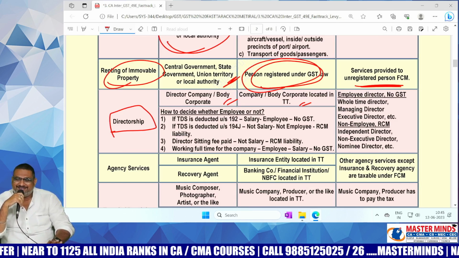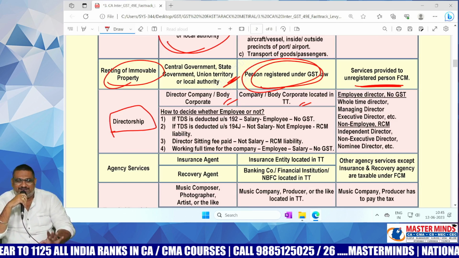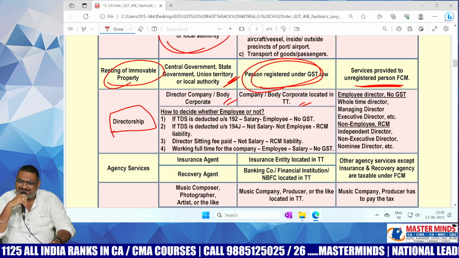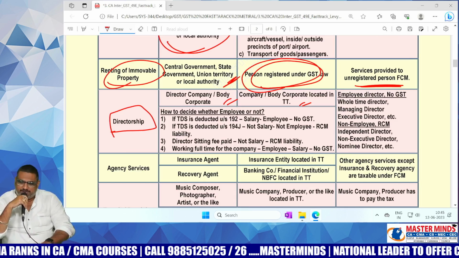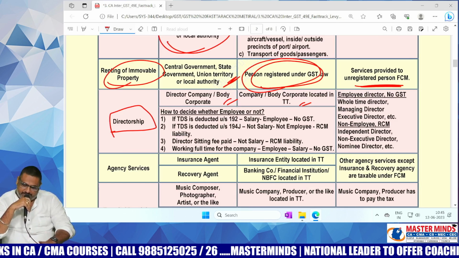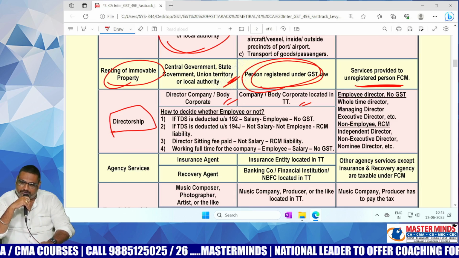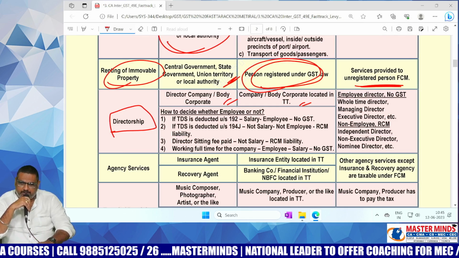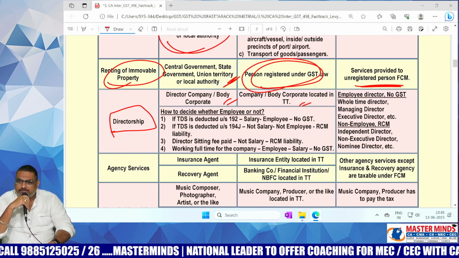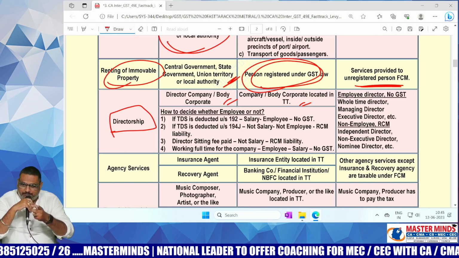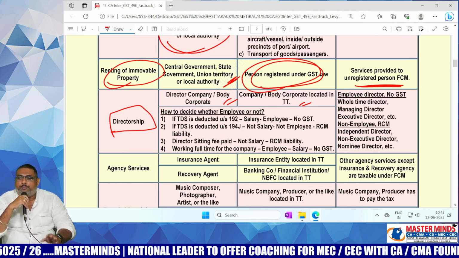Okay, fine, ma. So with respect to this point, non-executive director, in that case, TDS is going to be deducted as per section 192, which comes under salaries, income tax. If the TDS is going to be deducted as per section 194J, then GST will be levied. What about the sitting fee? Sitting fee is not the sitting fee that you will pay for Saturdays, ma. Board meetings, that is the point here.